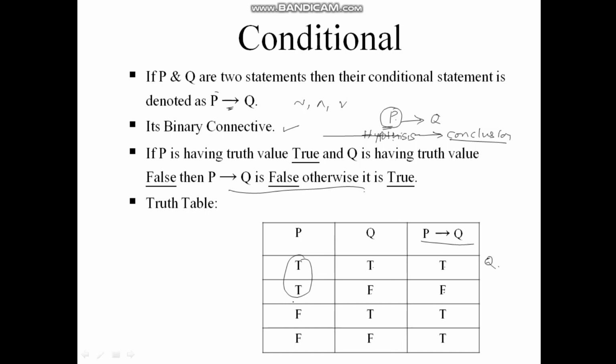And whenever P is false, irrespective of Q, the output is always true. This is the definition of the conditional statement. Or otherwise you can define it this way, though you need not remember this: whenever the hypothesis is true, the outcome is the conclusion.